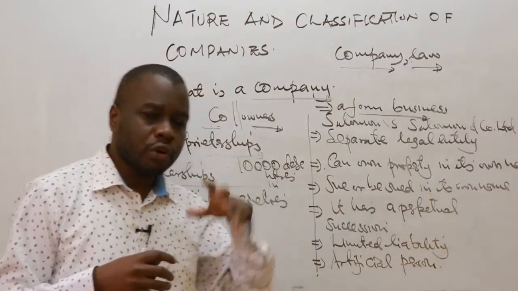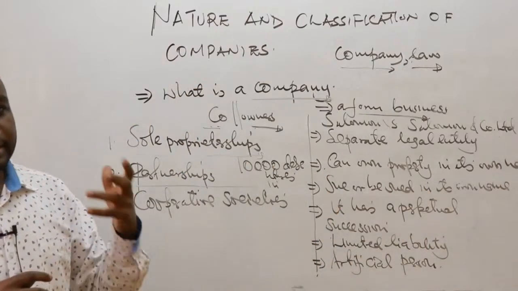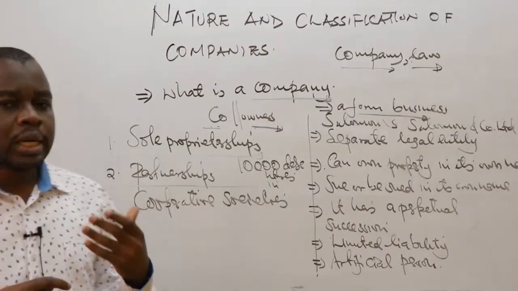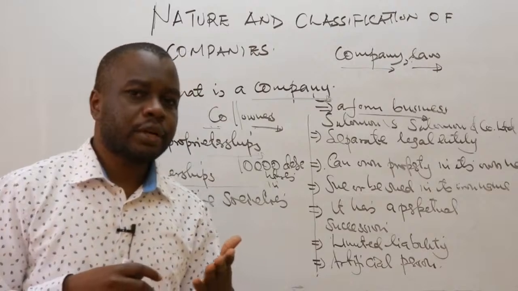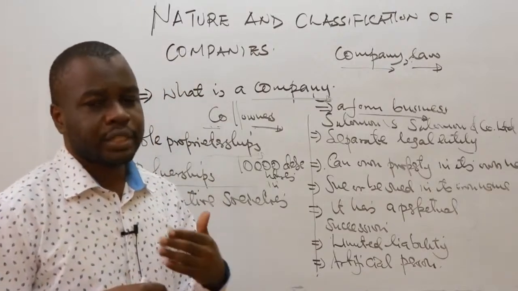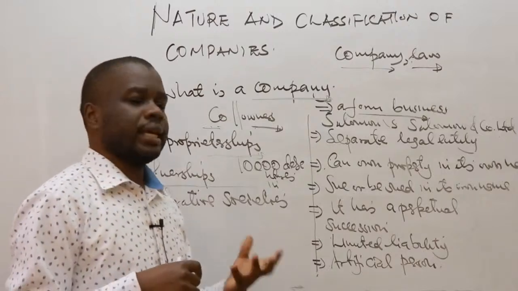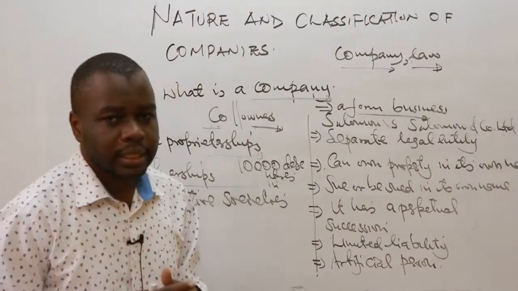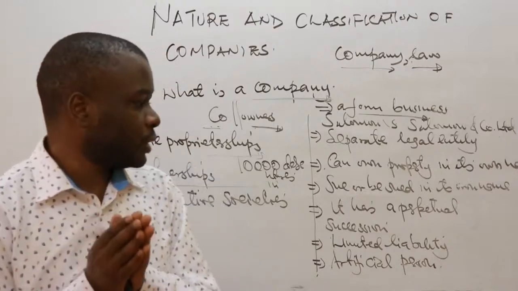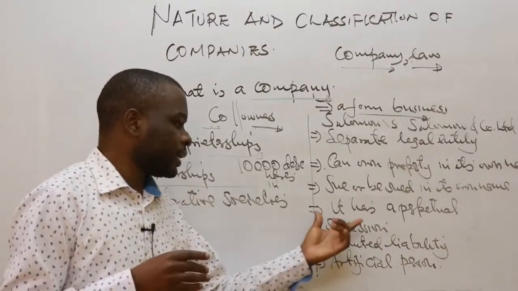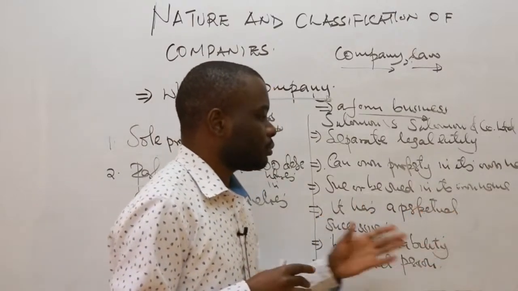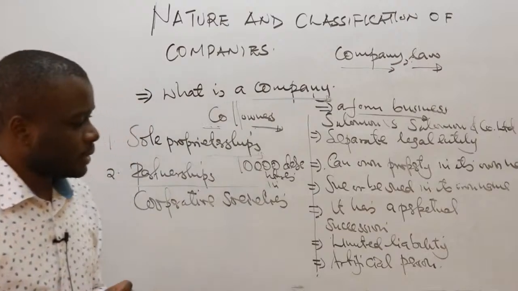So you can have owners right now, maybe after 100 years we'll have new owners, and the life of the company can go on. If you look at companies like Bata, Bata has been there for almost 150 years and it's still in existence. The founder Bata is no longer there, but the life of the company is still continuing. So that's why we say a company can have a perpetual succession, or sometimes they say a permanent existence.